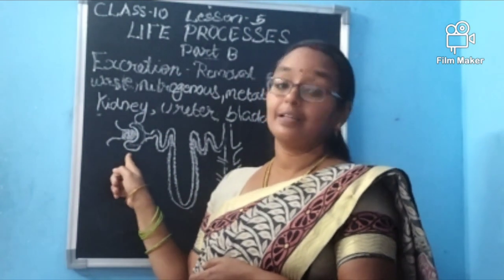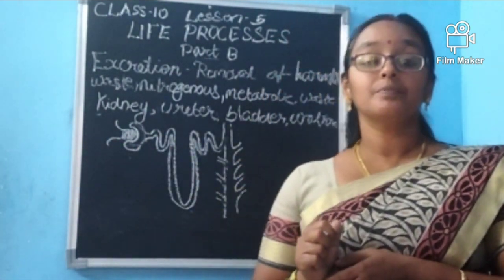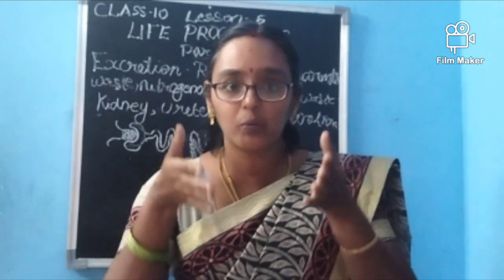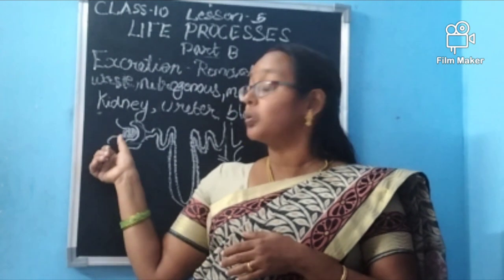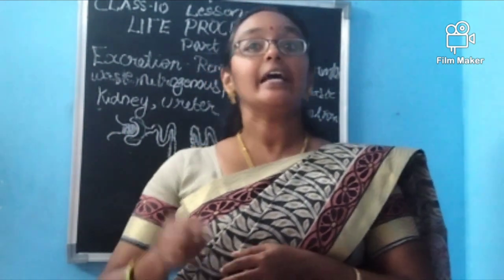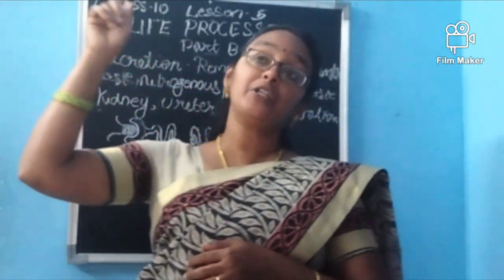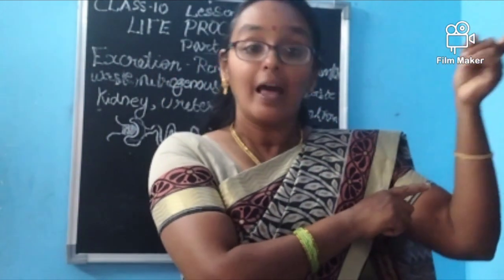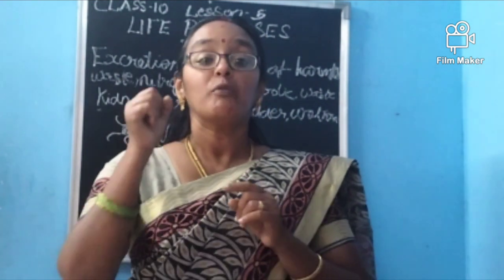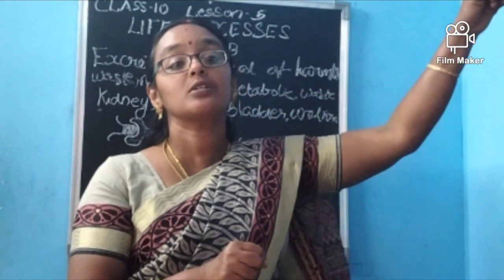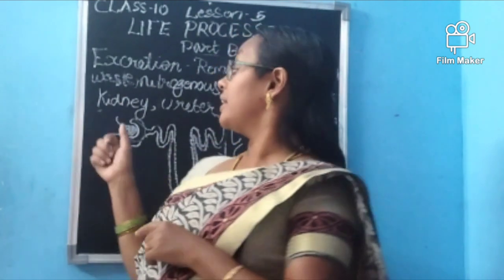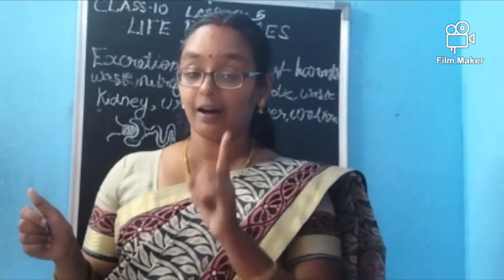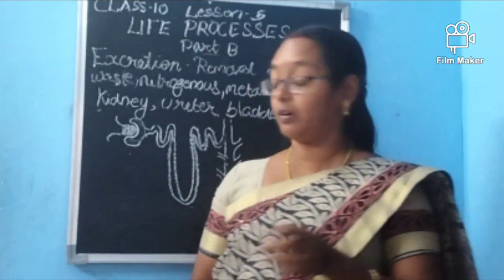This glomerulus will take what, ma? Blood from the heart, isn't it? Blood which is moving from the heart, through the renal artery. We have seen some kind of artery. What is it called? Pulmonary artery, which is moving for what, ma? Lungs. The blood pumped from the heart to the lungs is called the pulmonary artery. Here, the blood pumped to the kidney is called the renal artery. Okay, ma? You should learn that word.